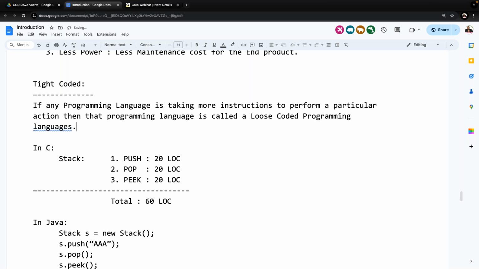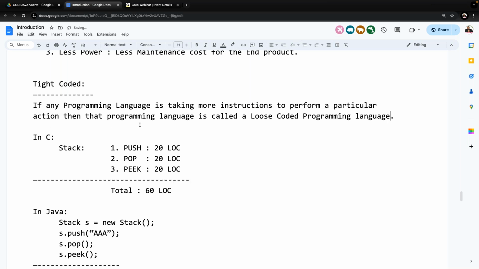Come on guys, now tell me: if any programming language is taking more instructions to perform a particular action, then it is called a loose coded programming language.